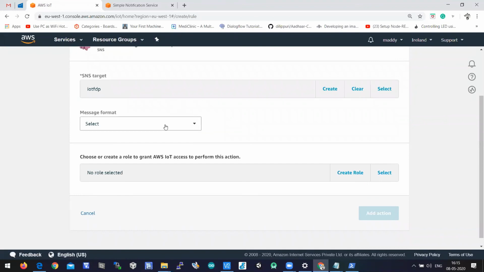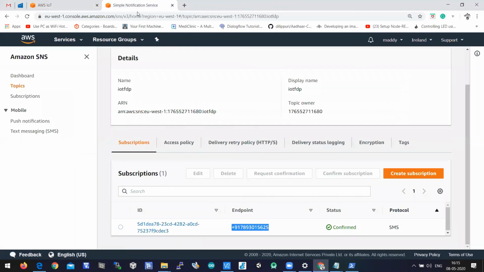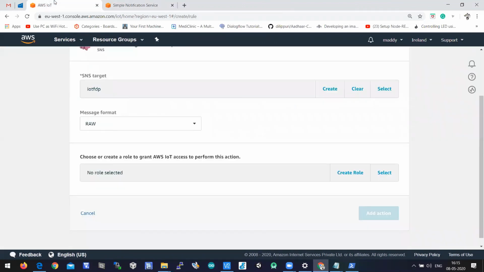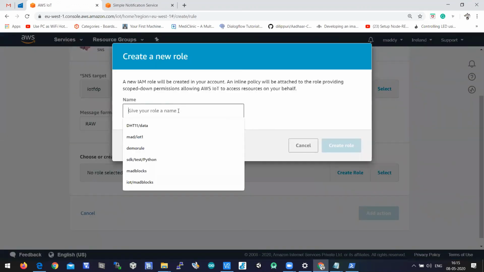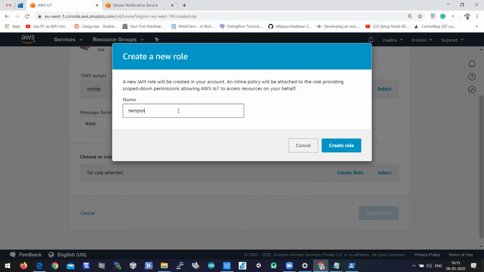When you select IoT FDP, we have a subscriber on this topic. I have added a subscriber on the topic IoT FDP, so that is why I have to select this topic as the SNS target. The message format is raw, which means that the raw message will be transferred. Then we have to create a role. So let's create a role, let's say temp SNS, something like that.